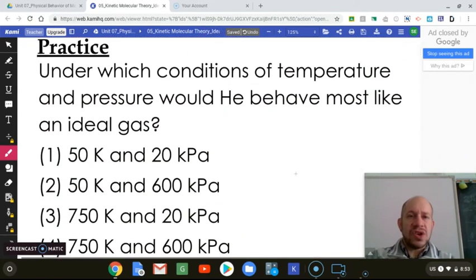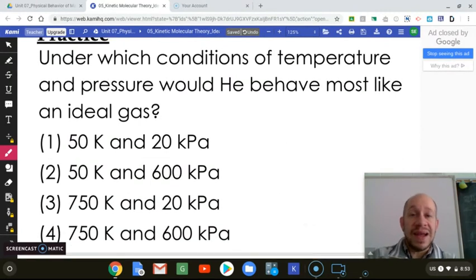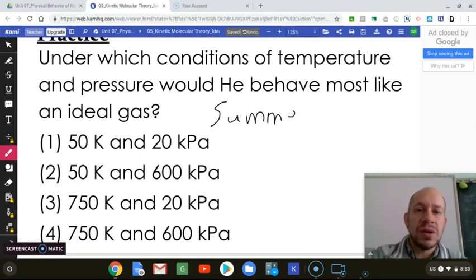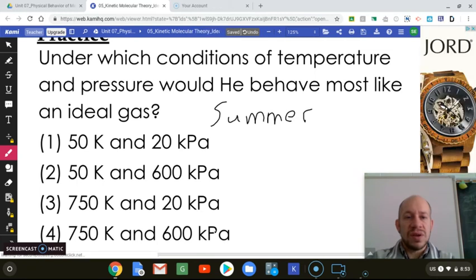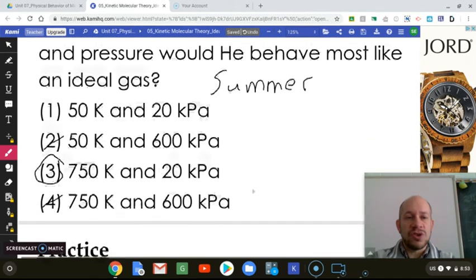So practice. Under which conditions of temperature and pressure would helium behave most like an ideal gas? So remember, the ideal time of year is summer. So that means we're going to have high temperature and low pressure. So we're going to look for the lowest pressure. So between these two, 600 is higher pressure. And then between these two, we're going to look for the highest temperature. So here we've got high temperature, low pressure.